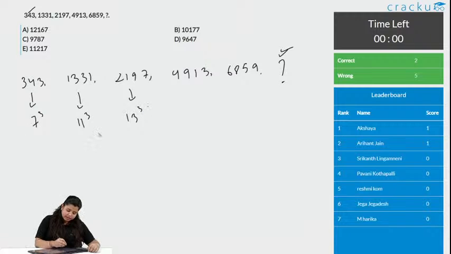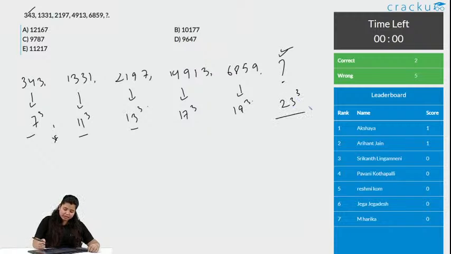So we can see the pattern is either prime numbers or odd numbers. No, actually it's prime numbers, as if it were odd numbers we would have 9 here, but we don't. So the pattern is following the prime series. So what should this be? This should be 17 cube, and this is 19 cube. So what should this be? This should be 23 cube.